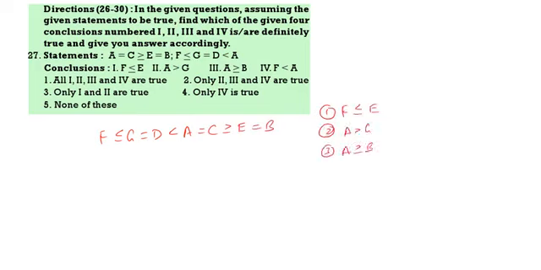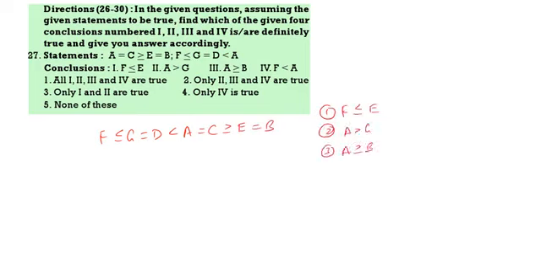F less than A. So F less than or equal to E does not follow. A greater than G or G less than A follows. A greater than or equal to B follows. F less than A does not follow. So only 3, F less than A, that also follows. So 2, 3, 4 follows. Only 2, 3, 4 follows.